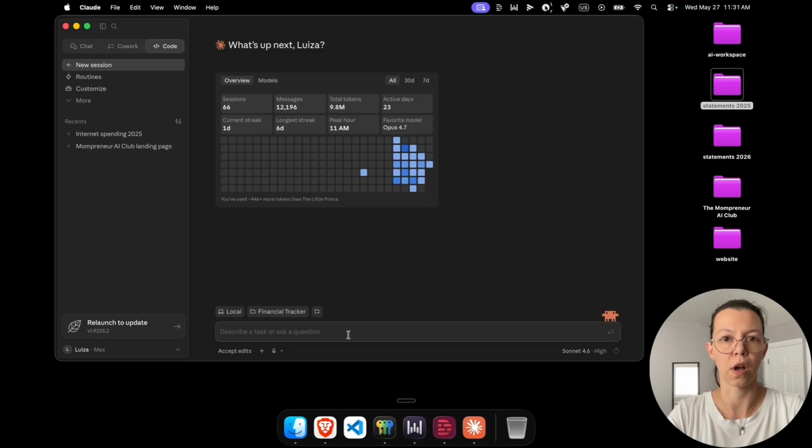Now I'll tell Claude what I want to do here. I want to use this folder to build a financial tracker for myself. Every month, I'll download my statements into this folder and we'll extract them to a local database so that we can do analysis on it. Ask me any questions that you need to refine this idea.